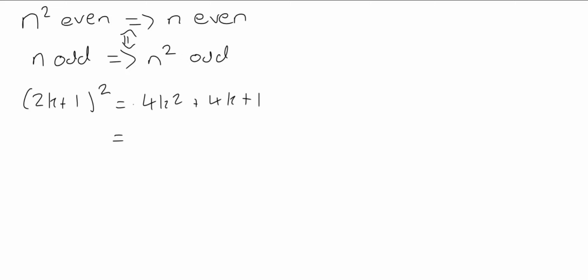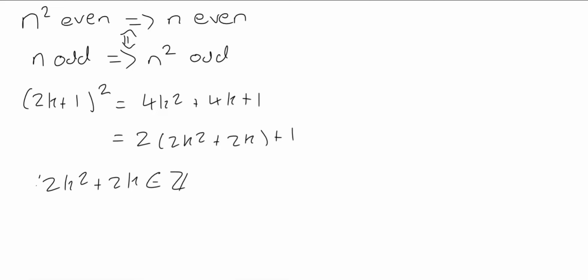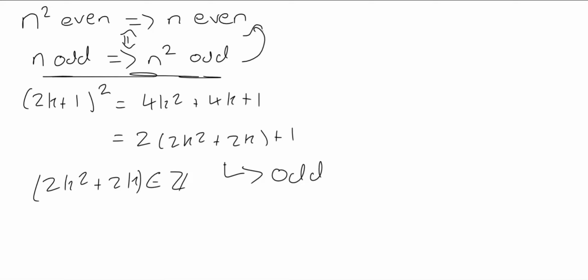We can take out a factor of 2 from these first two terms, and we get 2(2k squared plus 2k) plus 1. 2k squared plus 2k is an integer. Therefore, this is odd. So we've now proved this statement, which in turn proves this one, and we are done.